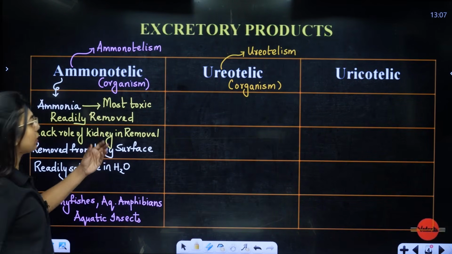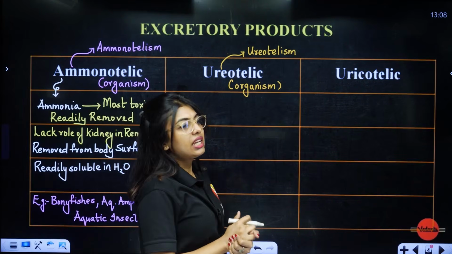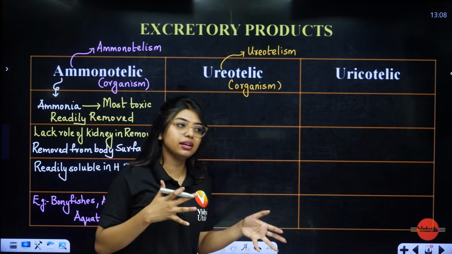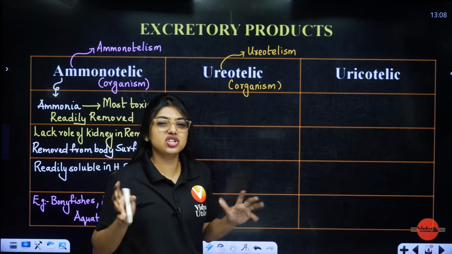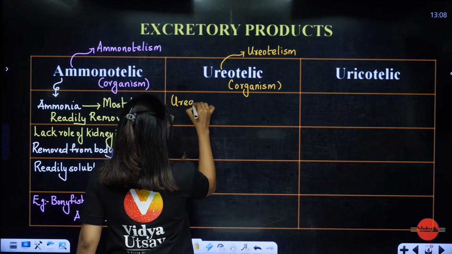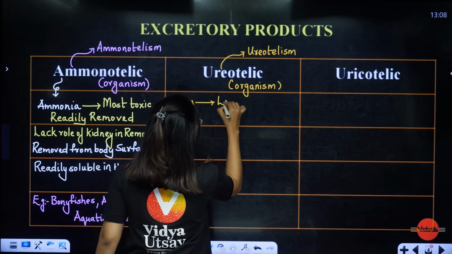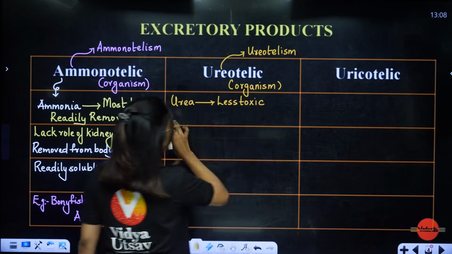Now ma'am, what about this fellow? Is he a red flag? Is he a green flag? Students, he is a white flag. He is not toxic, but he is not very non-toxic also. He is very neutral, like, okay, I am just here. So urea compared to ammonia will be less toxic.